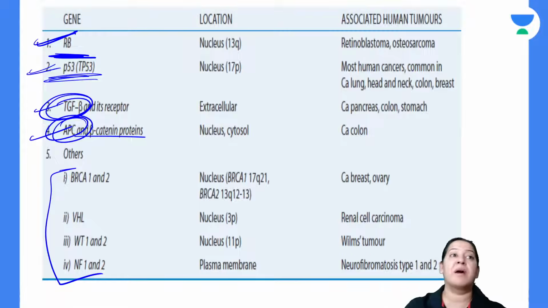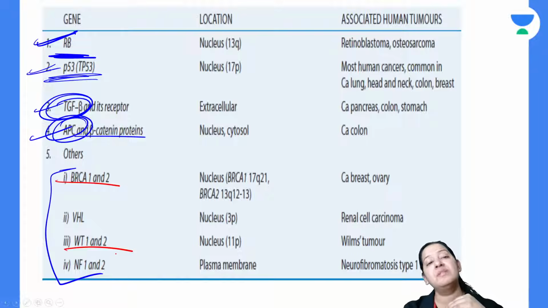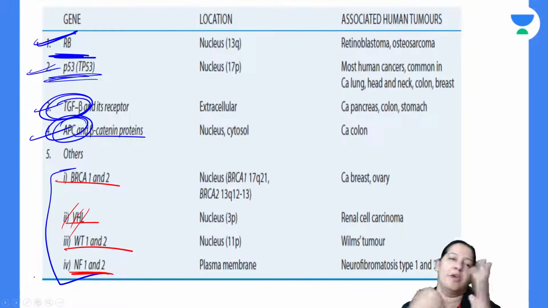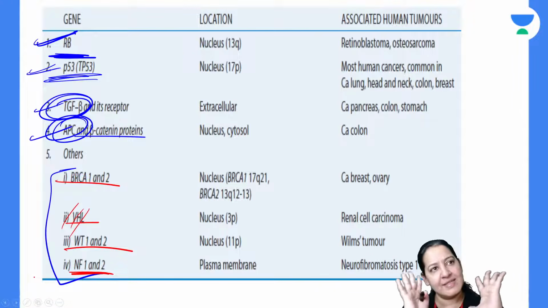What comes in others? BRCA1, BRCA2, very important. WT1, WT2, Wilms tumor 1, Wilms tumor 2, neurofibromatosis 1 and 2, and VHL, Von Hippel-Lindau. So these are the classification.